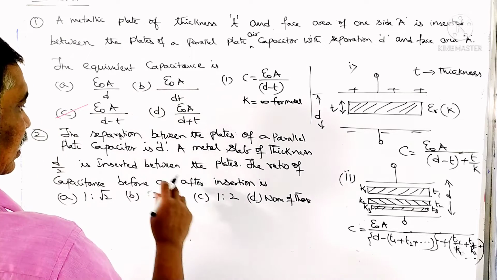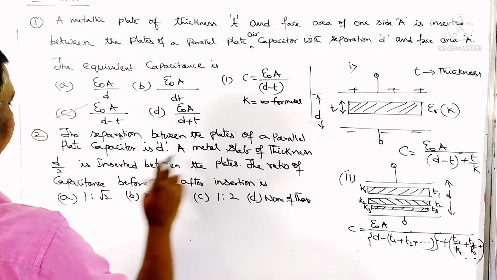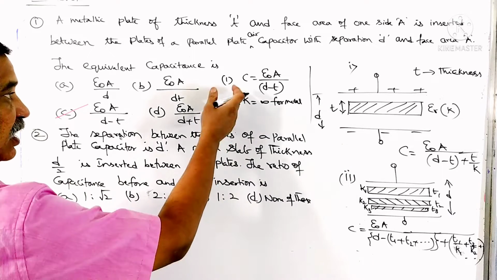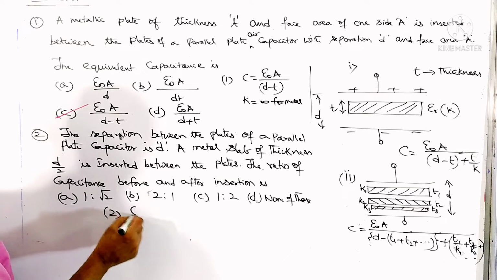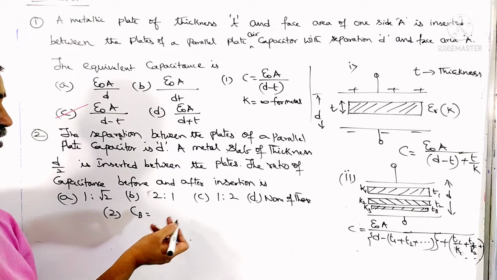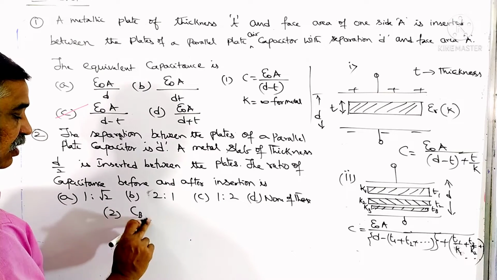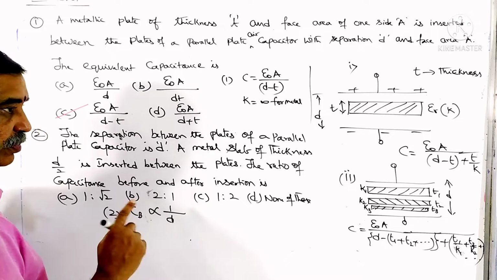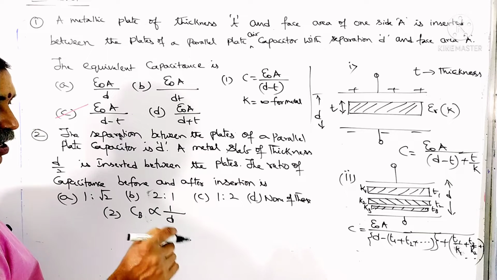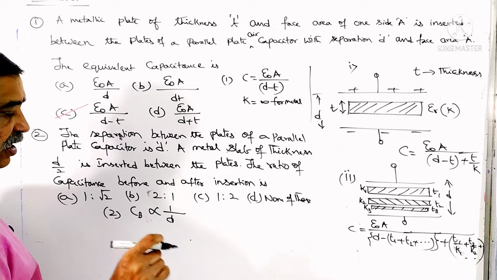Before insertion, epsilon naught A and all these things I drop, so it is proportional to 1 by D. Before means it is an air capacitor, so C is equal to epsilon naught A divided by D.